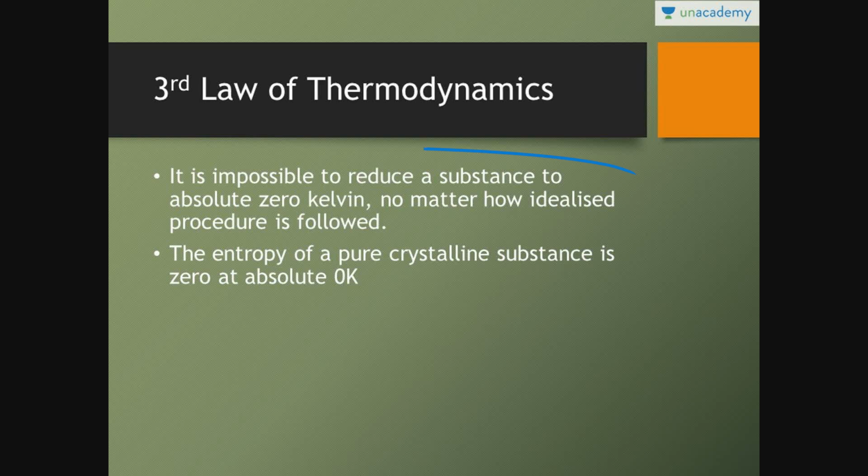This is the third law of thermodynamics. It says it is impossible to reduce a substance to absolute 0 Kelvin, no matter how idealized the procedure is. See, it is very, very difficult to reduce a substance to a temperature of 0 Kelvin. The entropy of a pure crystalline substance is 0. See, the entropy of a pure crystalline substance is 0 at 0 Kelvin.